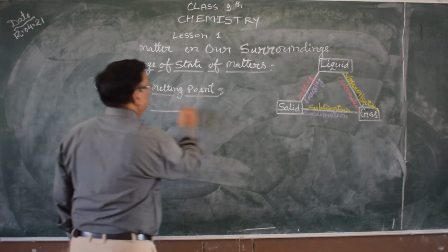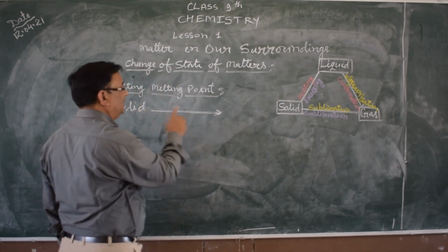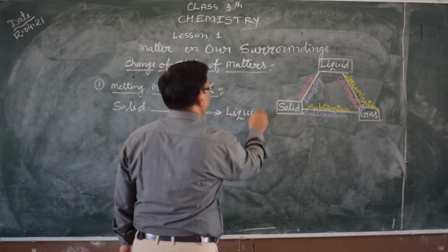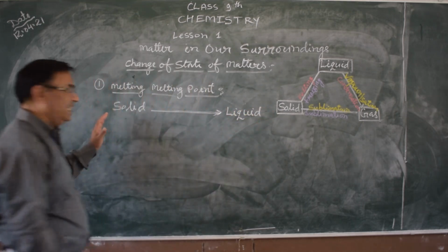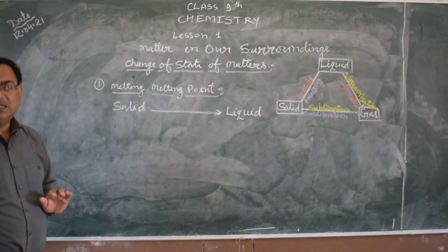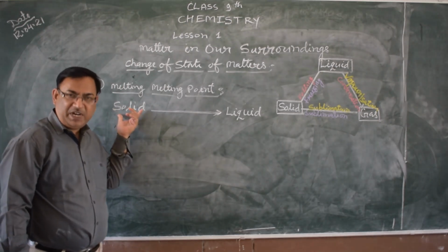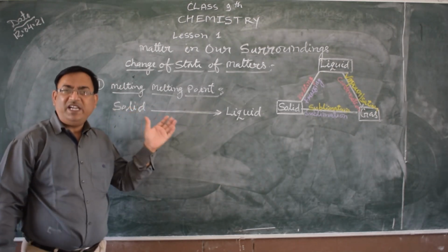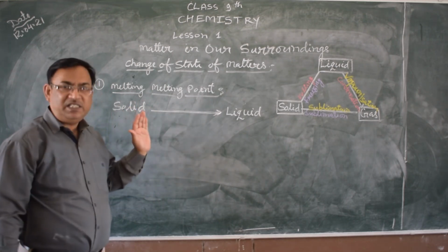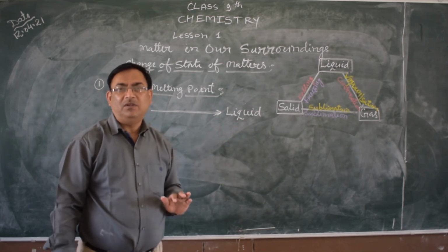When solids are given heat, they change into liquid form. That change is called melting. When the solid state of matter is provided with heat energy, it converts into liquid form.